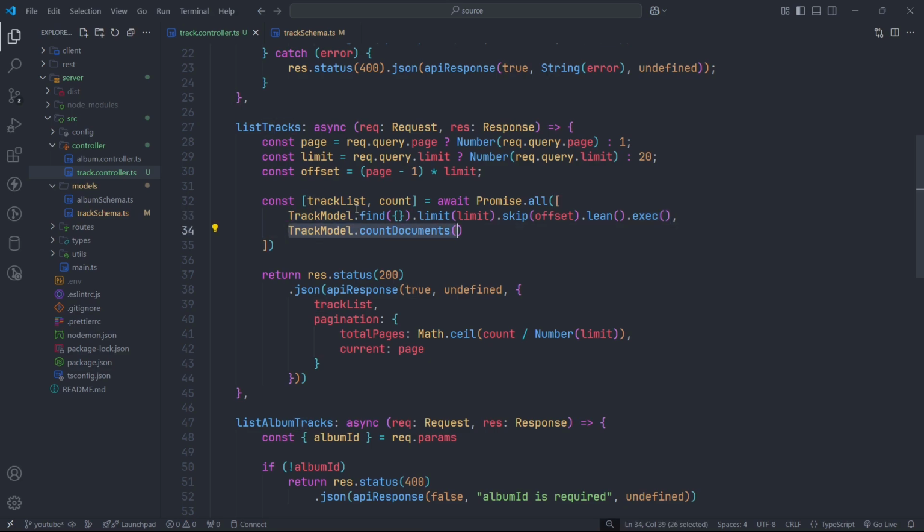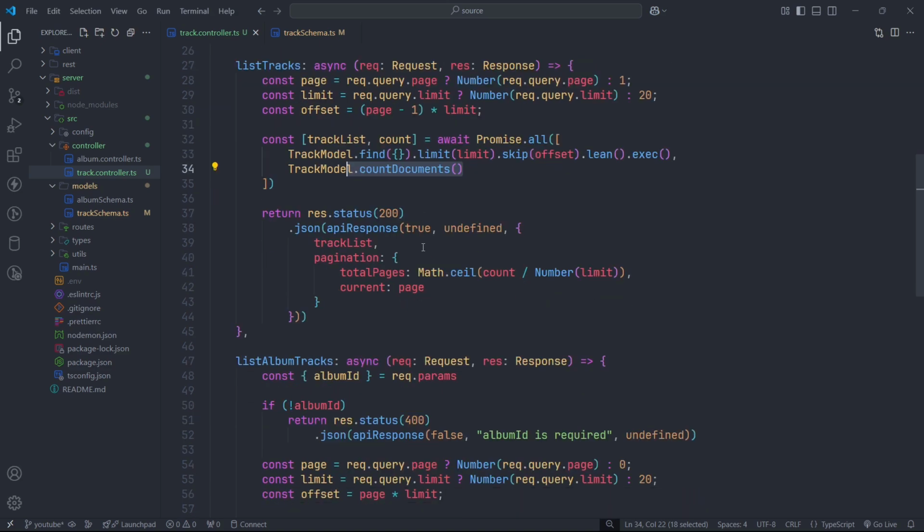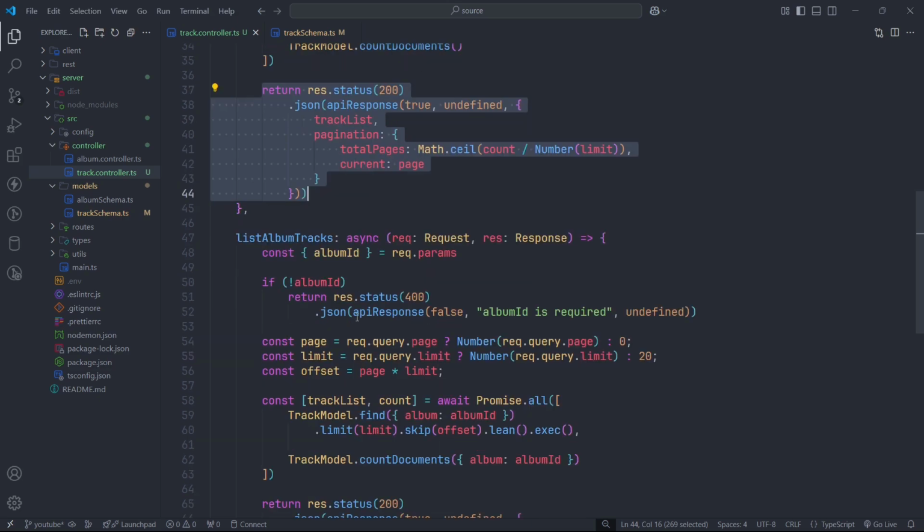Also to get the count of the whole data, I'm using countDocuments, and both of these are in Promise.all. After that, returning the result.